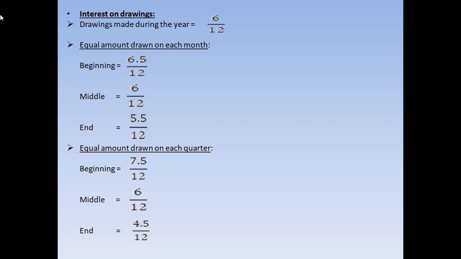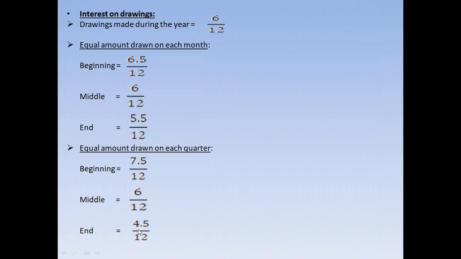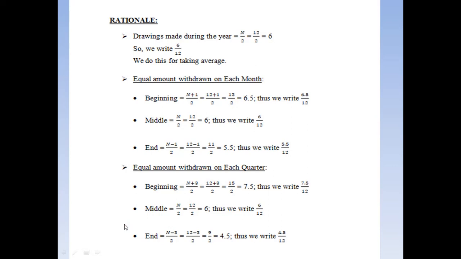Let us see how this 6.5, 5.5, 7.5 are coming, as mentioned here in this rationale. I have explained here how we are getting 6 by 12, 6.5 by 12, 5.5 by 12, 7.5, 4.5. You must be wondering how 4.5 is coming, how 7.5, how 6.5, how 5.5, and why we write 6.5 or 4.5. So these are the explanations that you can see here.